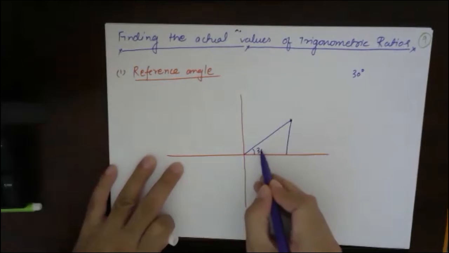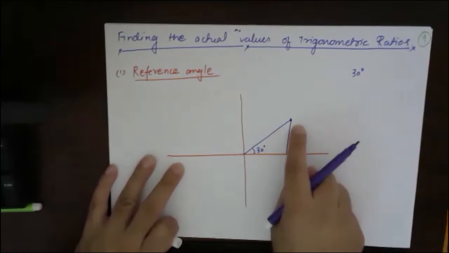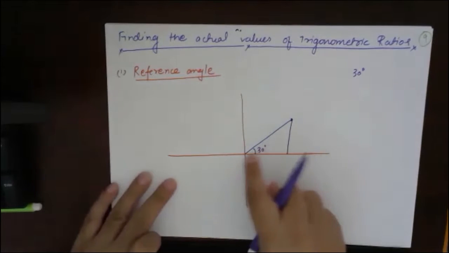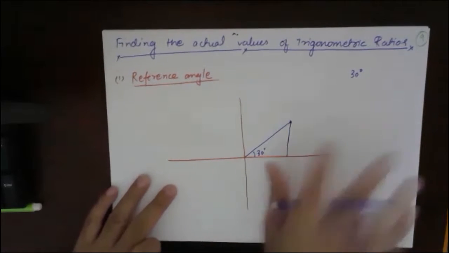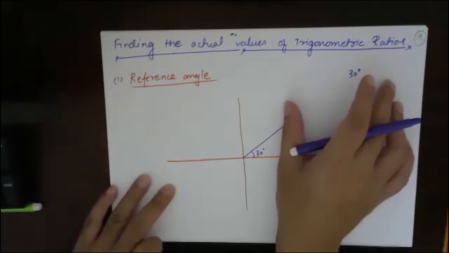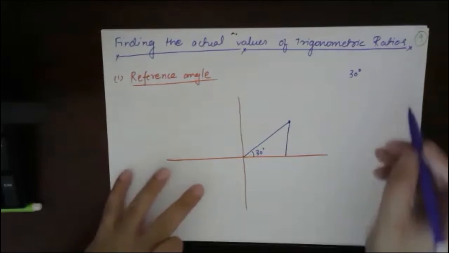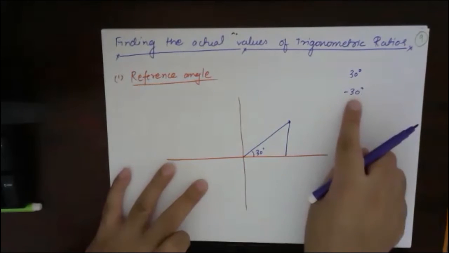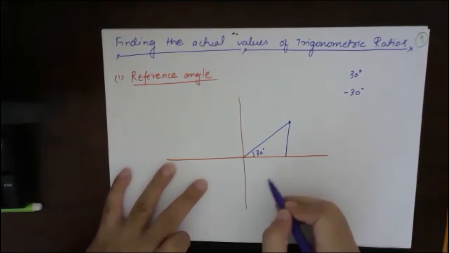This angle is 30 degree. So reference angle is the angle made by this line and the x-axis. I will explain how to find the exact value, but before that you need to understand what is reference angle. Now suppose the angle given to you was minus 30 degree. Then I will move in which direction? I will move in clockwise direction.